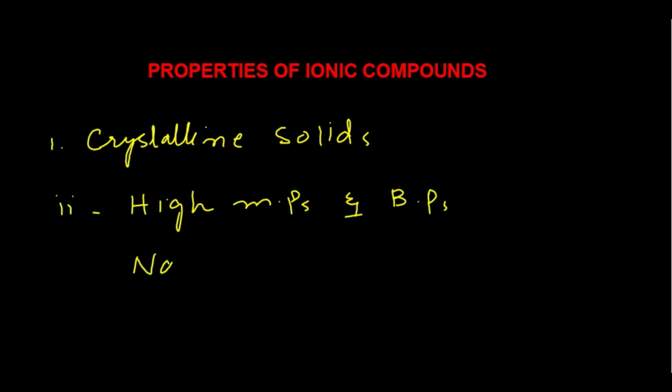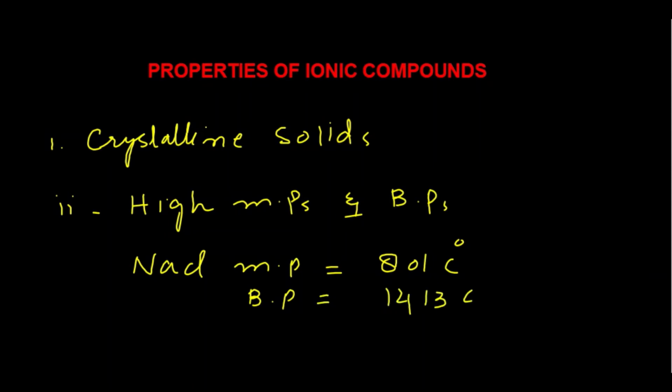The melting point of sodium chloride is 801 degrees Celsius. Similarly, the boiling point of sodium chloride is 1413 degrees centigrade.